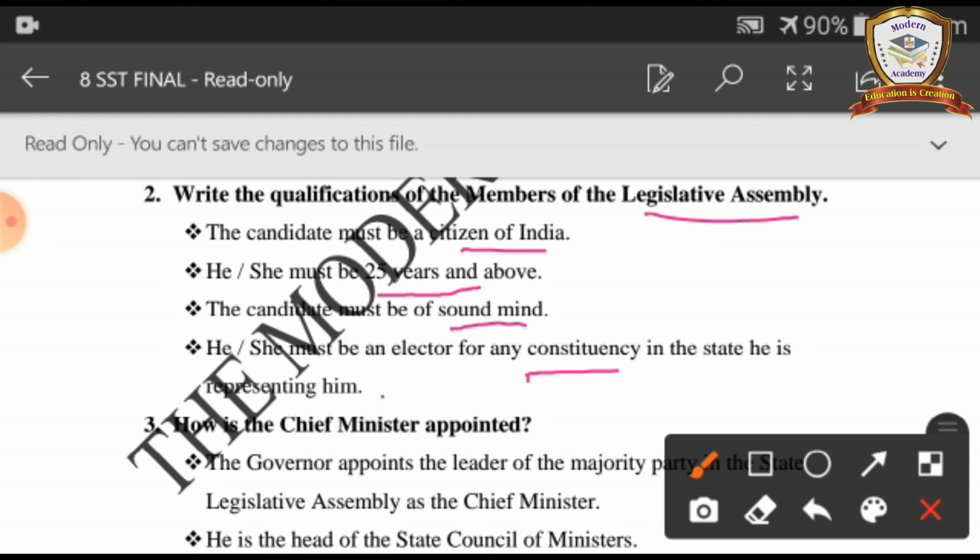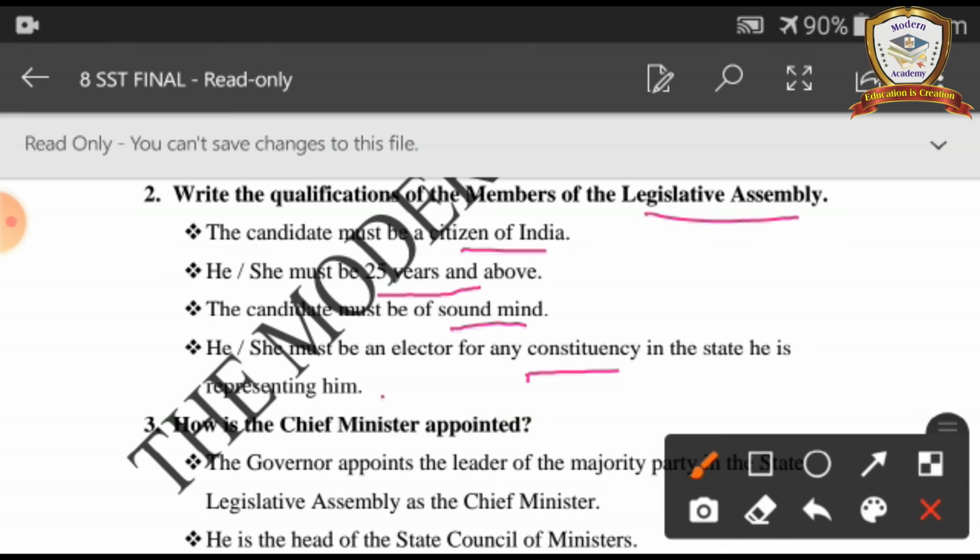The candidate must be a citizen of India. He or she must be 25 years and above. The candidate must be of sound mind. He or she must be elected from a constituency in the state he is representing.